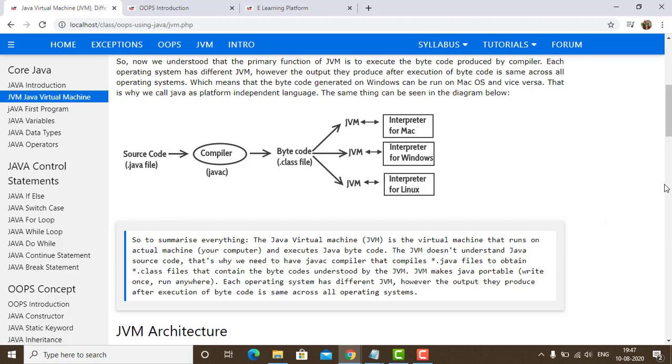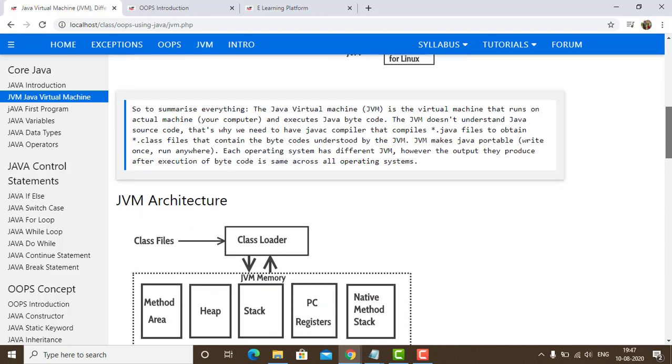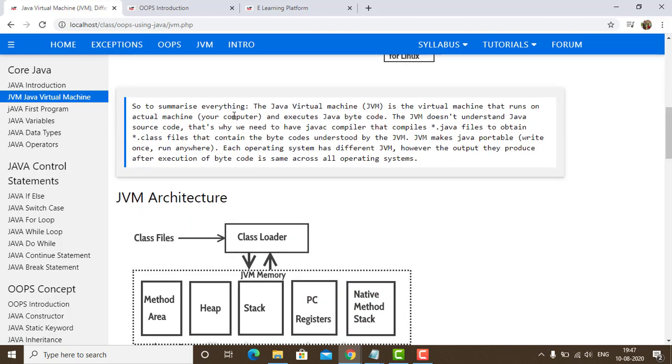Now, when we summarize the entire thing, the Java Virtual Machine is a virtual machine that runs on the actual machine on your system and it is executing the Java code. The JVM does not understand the Java code. That is why we need to have Javac. Javac is the compiler that compiles the .java files to obtain the .class file that contains the bytecode which is understood by JVM. JVM makes Java portable, which means that you write once and run anywhere.